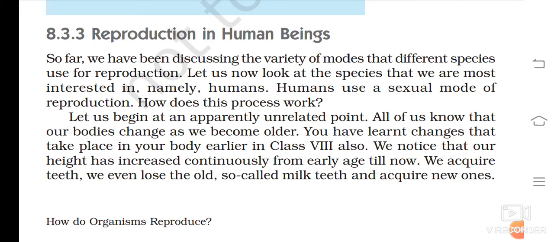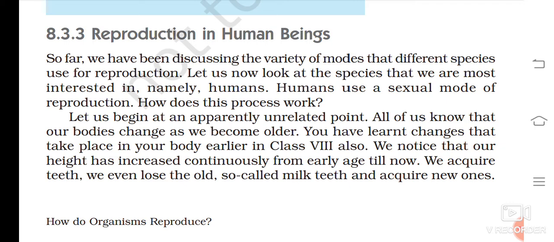So far we have been discussing the variety of modes that different species use for reproduction. Let us now look at the species that we are most interested in, namely humans. Humans use a sexual mode of reproduction. How does this process work? Let us begin at an apparently unrelated point.